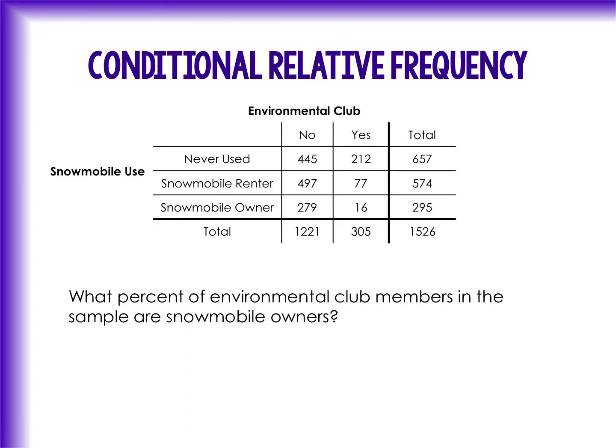For instance, a question like, what percent of environmental club members in the sample are also snowmobile owners? Or if I were going to put it in Algebra 1 terms, what percent of environmental club is an owner? So that means if we're doing is over of equals percent over 100, right?